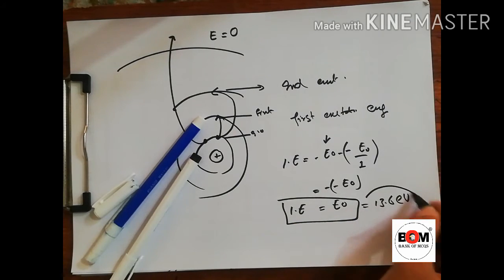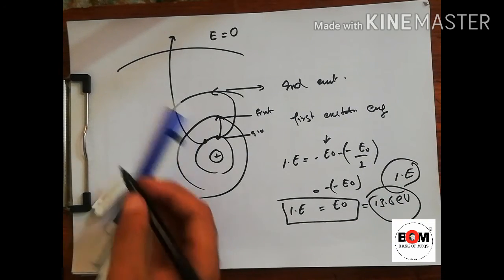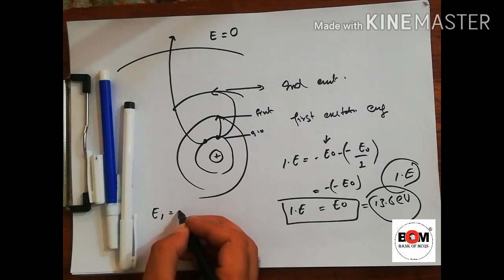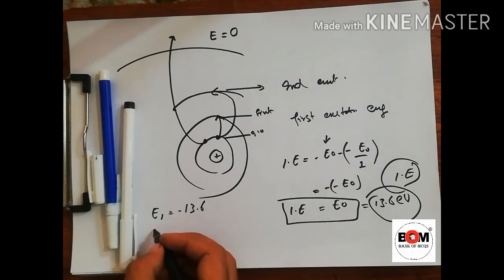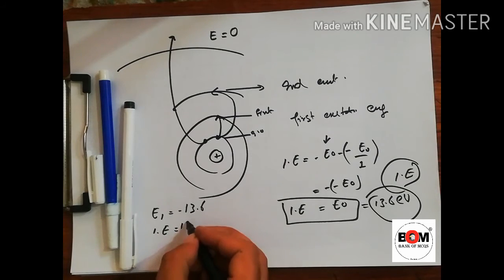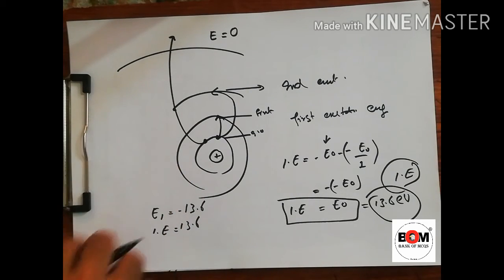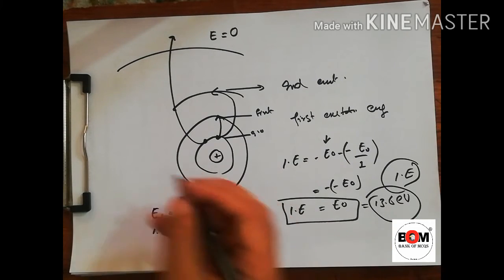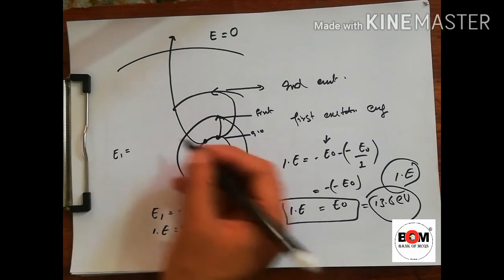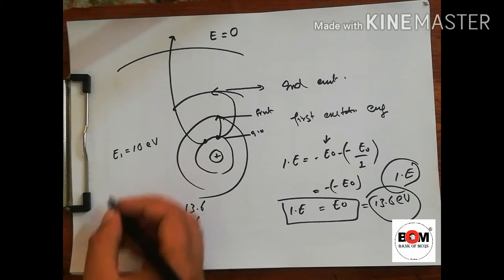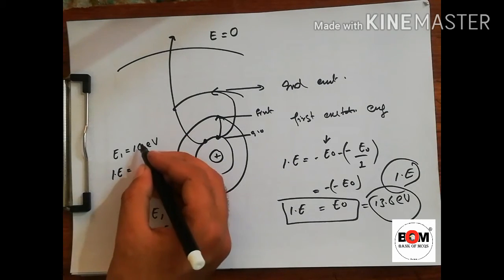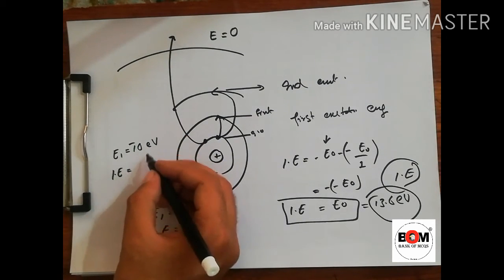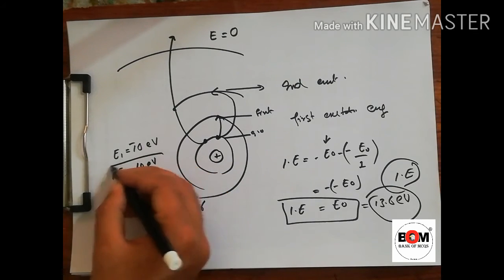So 13.6 eV is the ionization energy of the hydrogen atom. Energy in the first shell is minus 13.6, while the ionization energy is 13.6. If they give that for some atom E1 is, say, minus 10 electron volt, what is the ionization energy? We can say that ionization energy is the opposite of it. So if this is minus 10 eV, then it will be 10 eV.